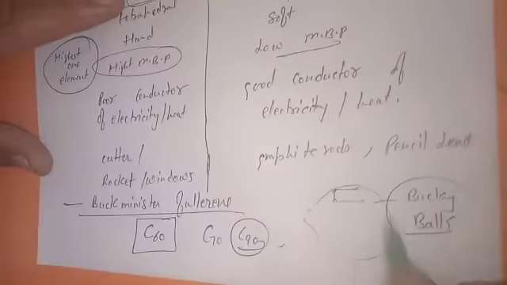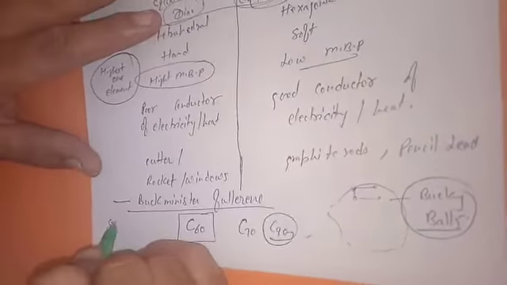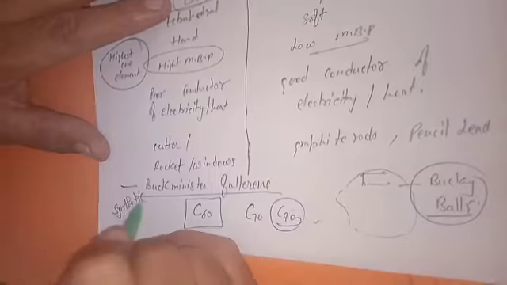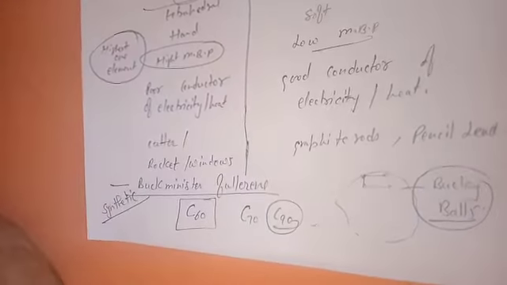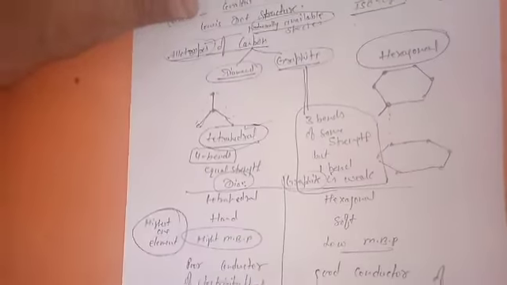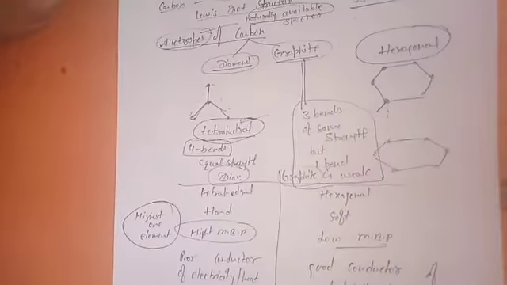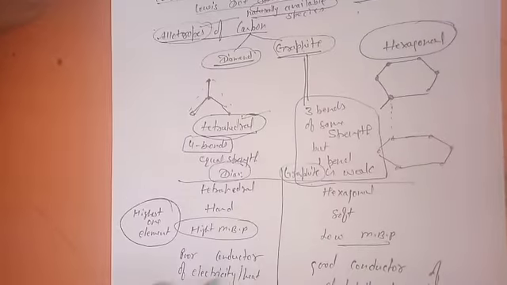This is also the third kind of allotrope, but clearly speaking, this is the synthetic allotrope made by humans. However, carbon naturally exists in two allotropic forms, that is diamond and graphite. You must know the differences between them as well. Okay, next thing we have already studied, but I am repeating it to you: types of hydrocarbon.